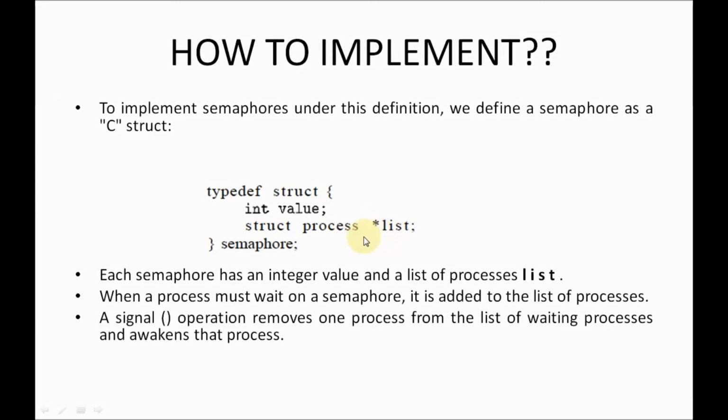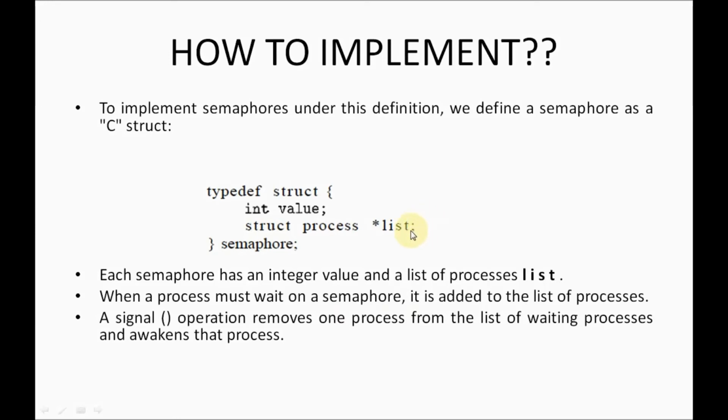Now, when are you going to remove processes from the list? You know that, right? This list is going to contain only the waiting processes. When you have to remove the waiting processes, that is, when a signal operation is sent by any other process that is executing in the running state, then you have to remove that process from the list.